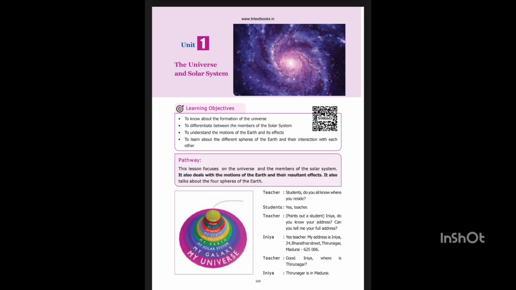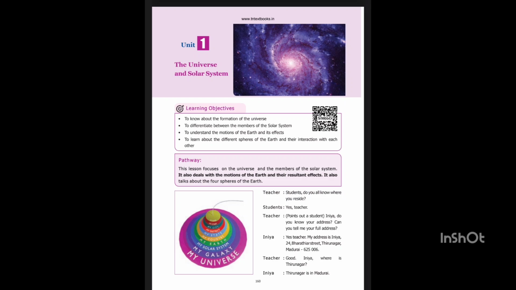Revolution. It is the movement of the earth around the sun on its elliptical path. The earth takes 365 and a quarter days to complete one revolution. It revolves around the sun at a speed of 30 km per second. For the sake of convenience, we take it as 365 days and call it a year.